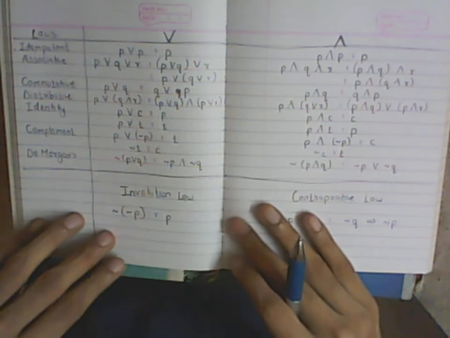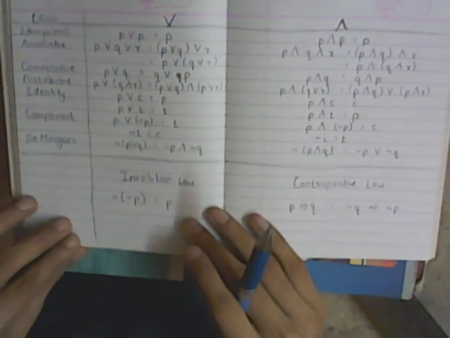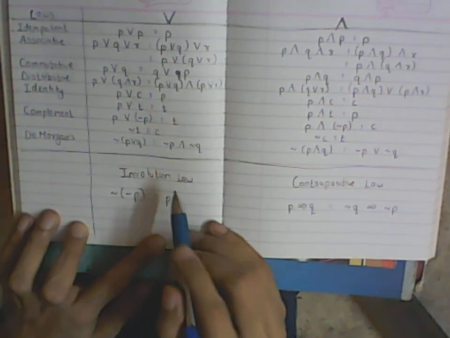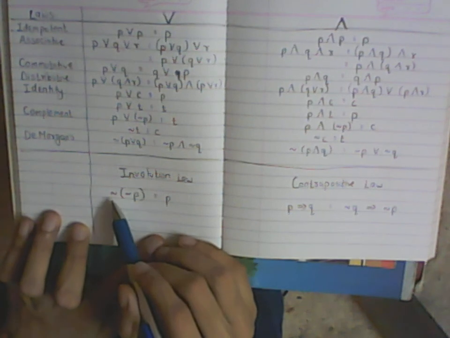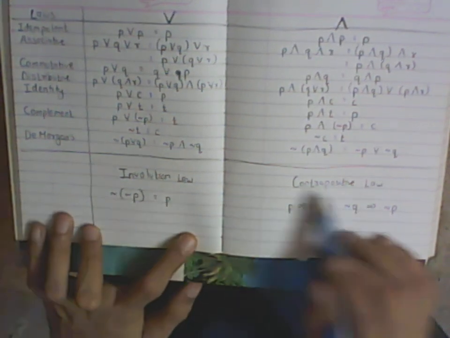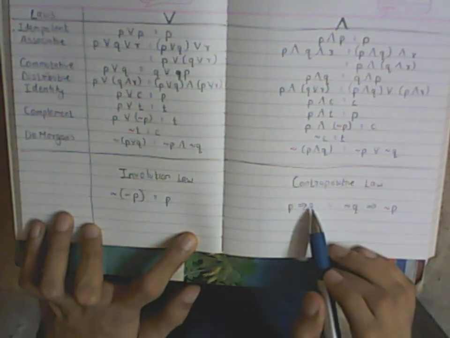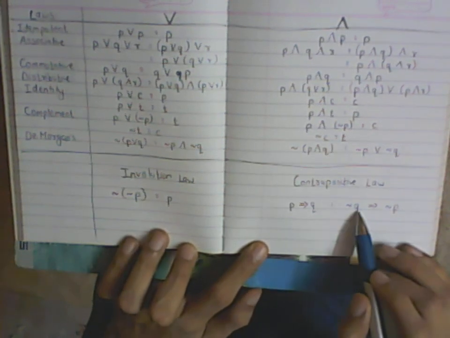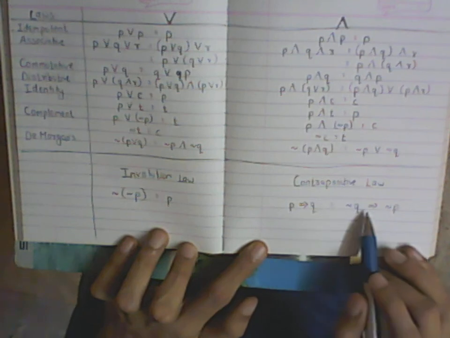These are the important laws regarding or, and there are two special laws which you already looked at: the law of involution, which is nothing but the law of double negation. So if you have a negative P and you take the negative of that, you get the original P back. And the other law is the contrapositive law. It's again something which you already looked at. If you have a statement P implies Q, it is as good as the statement negative Q implies negative P. We have discussed a lot about this law.